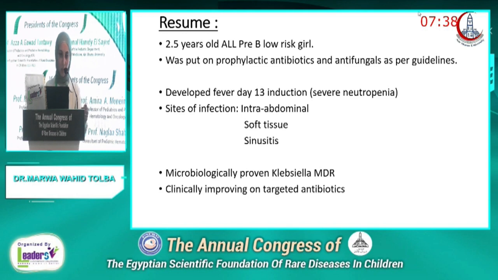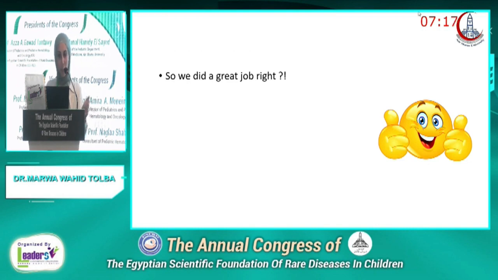So again, a resume for the patient. She's 2.5 years old, ALL, pre-B, low risk, was put on prophylactic antibiotics and antifungals as per guidelines, developed fever day 13 when she was severely neutropenic, sites of infection intra-abdominal, soft tissue, and sinusitis, microbiologically proven Klebsiella MDR, clinically improving on targeted antibiotics. So we did a great job.